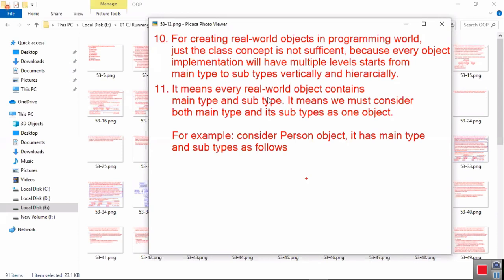Now look at the 10th point. For creating real world objects in the programming world, just the class concept is not sufficient, because every object implementation will have multiple levels, starting from the main type to subtypes, vertically and hierarchically. Did you understand this point? Visualize today. These are the new points. Explanation completed. This is the notes part. All these points are in your material.